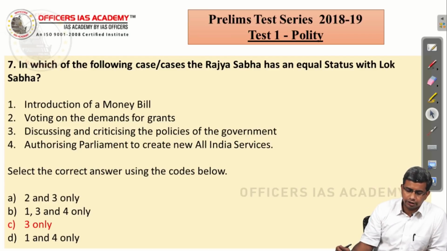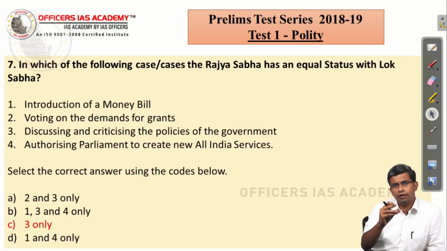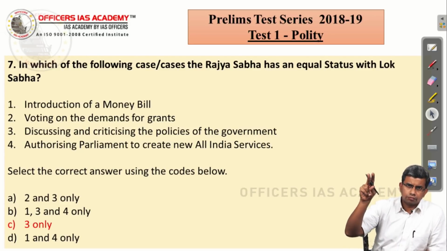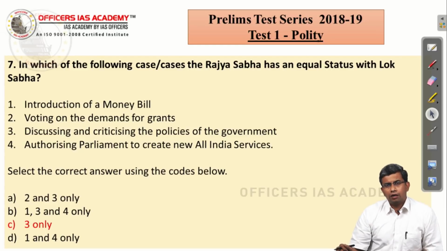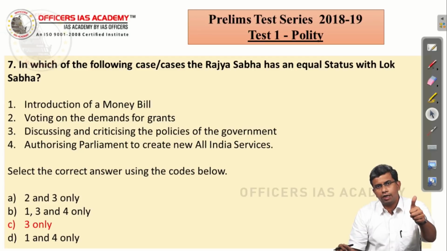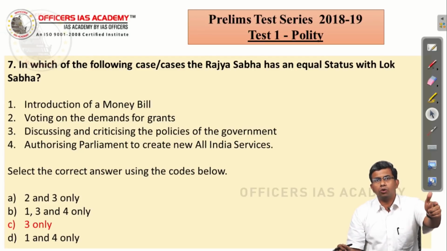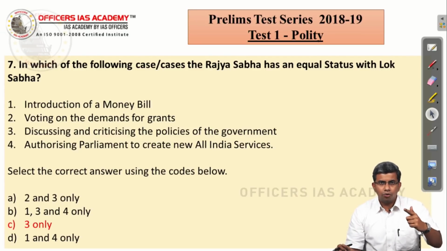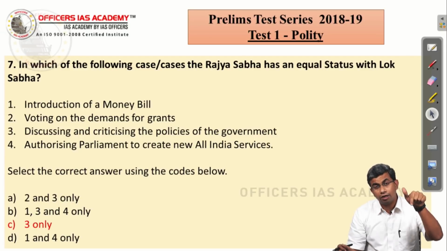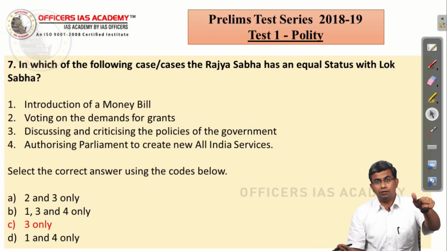In which of the following cases the Rajya Sabha has an equal status with the Lok Sabha? Introduction of money bill. We have seen the two most important procedural requirements for a money bill. 1, it can be introduced only in the Lok Sabha. 2, it can be introduced only with the recommendation of the President. So the moment you recollect this, then you know that Lok Sabha and Rajya Sabha do not have an equal power as far as money bill is concerned, because it can be introduced only in the Lok Sabha.